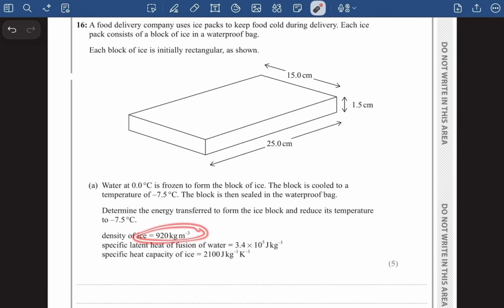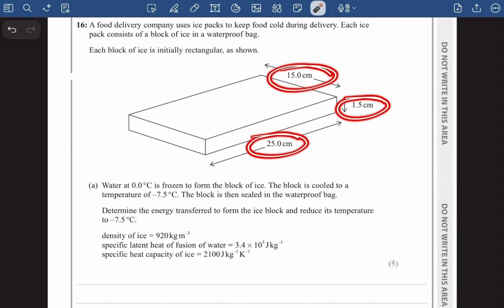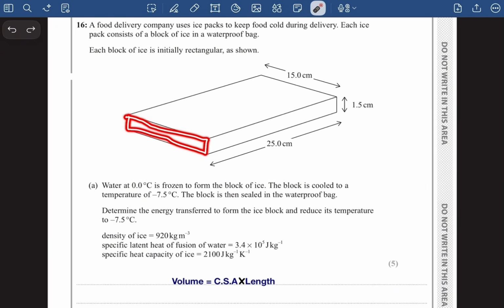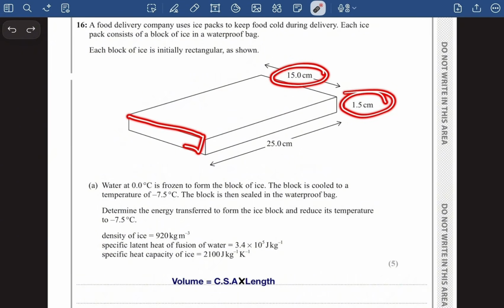The density of the ice has been given. As soon as I see that the density of the ice is given, I can understand that they didn't give us the mass of the ice, and they have given us all the dimensions right here. So from them, I will have to calculate the volume of the rectangular ice. And we know that volume is equal to the cross-sectional area times length, right? The cross-sectional area is this rectangle. And we know this part is 15 centimeter and this is 1.5. So I'm going to multiply both of them, length times breadth.